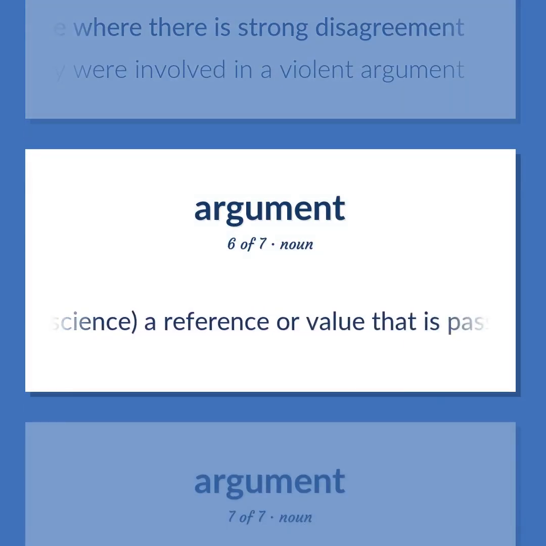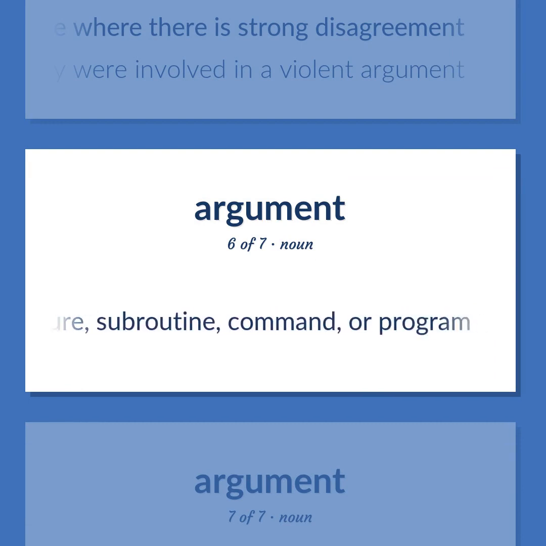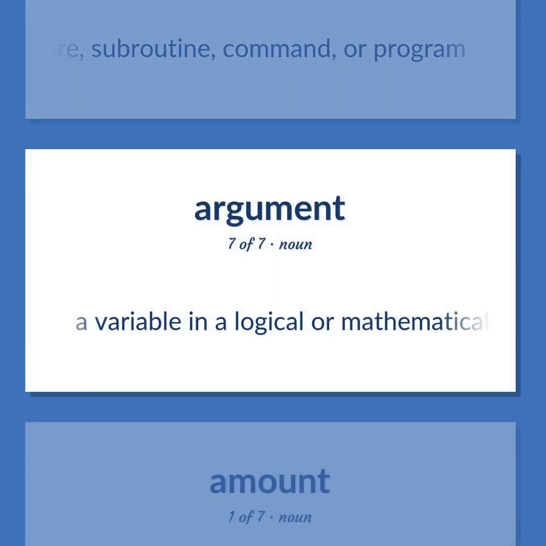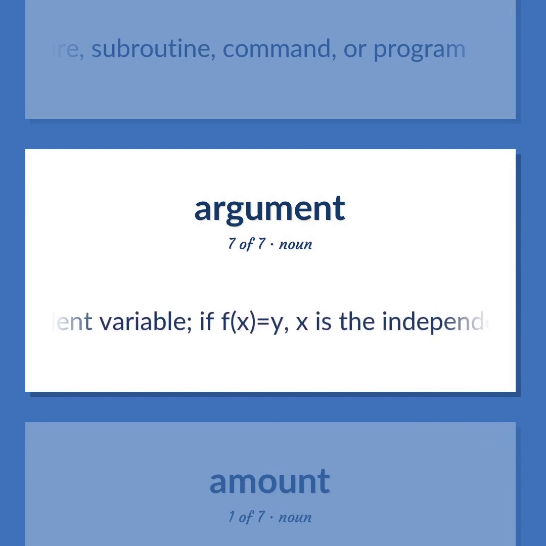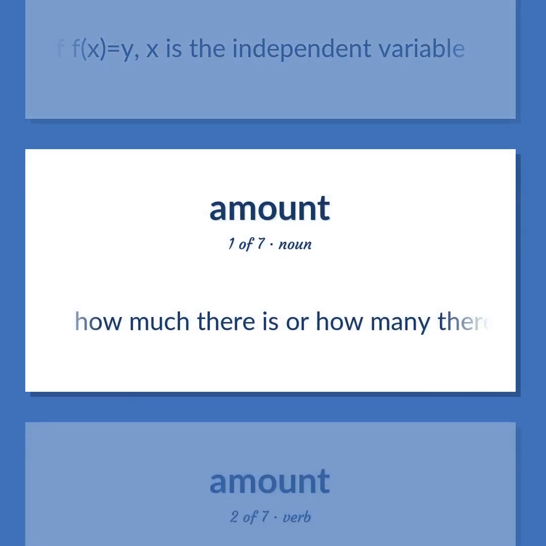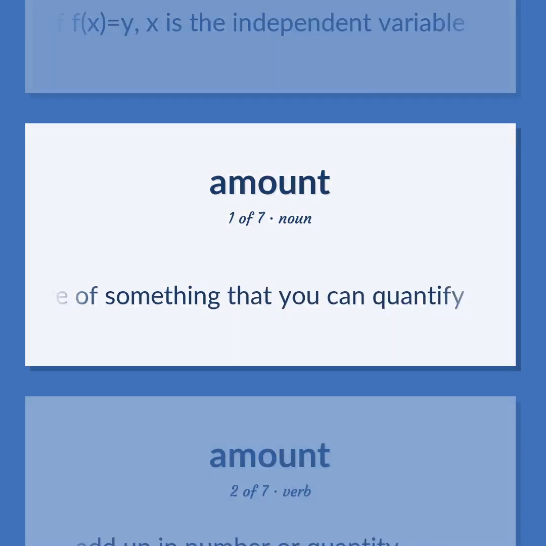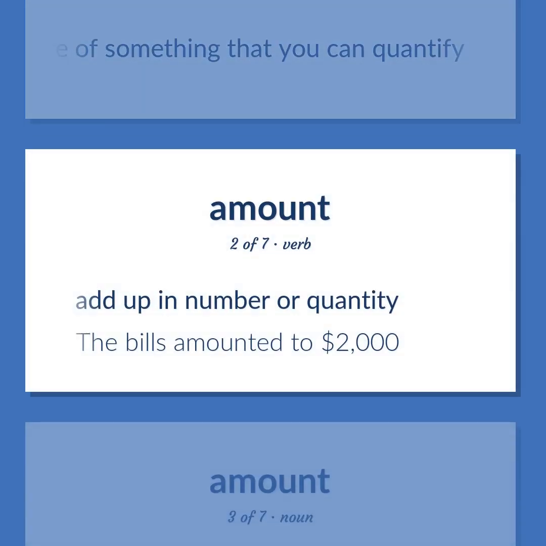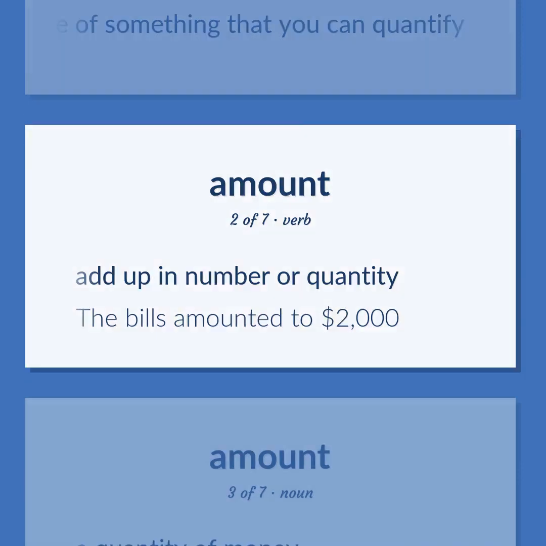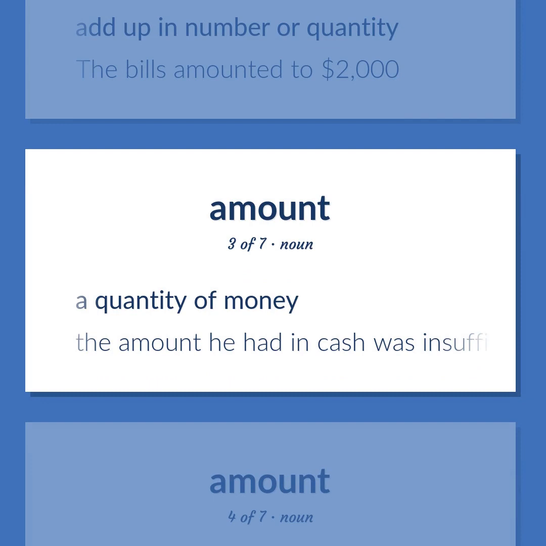Computer science. A reference or value that is passed to a function, procedure, subroutine, command, or program. A variable in a logical or mathematical expression whose value determines the dependent variable. If f(x) equals y, x is the independent variable. How much there is or how many there are of something that you can quantify. Add up in number or quantity. The bills amounted to $2,000. A quantity of money. The amount he had in cash was insufficient.